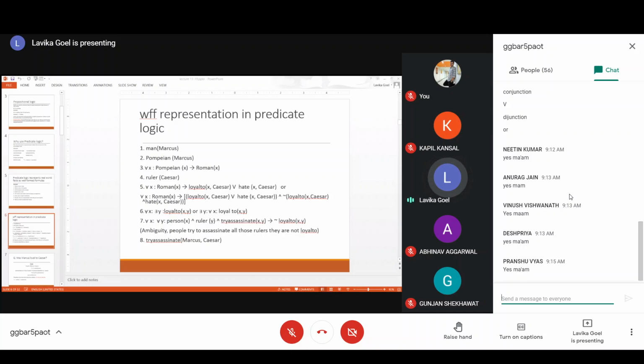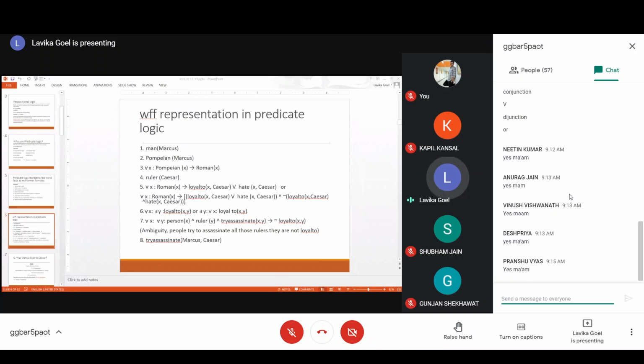So if x is a person and y is a ruler and x has tried to assassinate y, this would imply that x is not loyal to y, right? Are you able to get it, students, how we came to this representation?